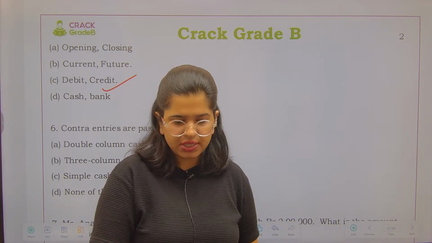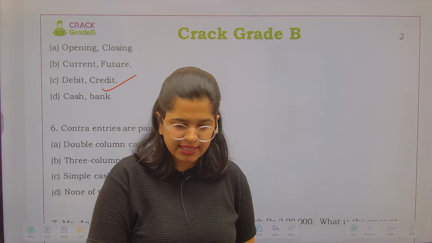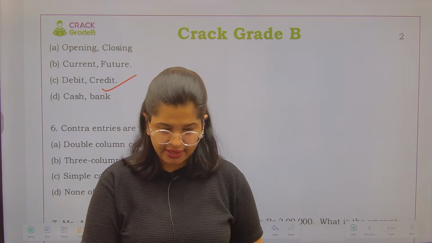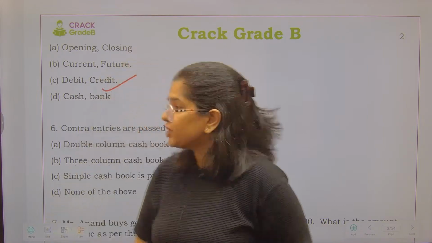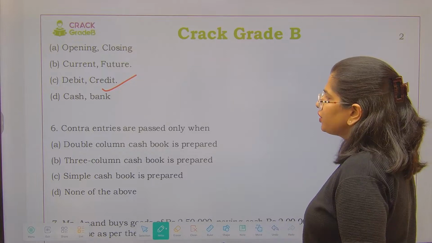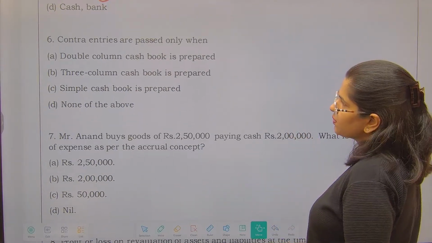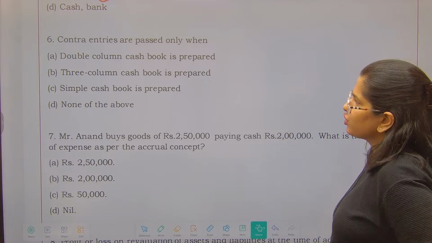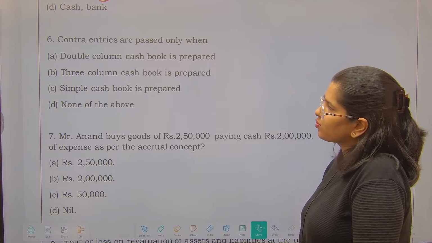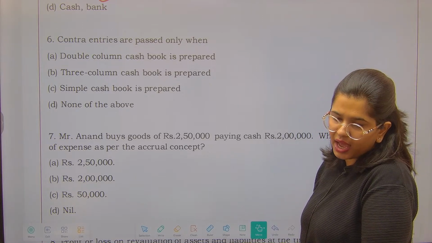Good. Omissions, compensating errors, these kinds of errors can be there. Yes, good. Very good. Chaliye. So next we have: contra entries are passed only when a double column cash book is prepared, a 3-column cash book is prepared, a simple cash book is prepared, or none of the above.